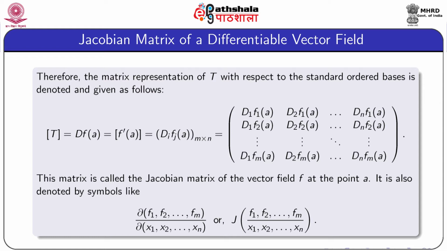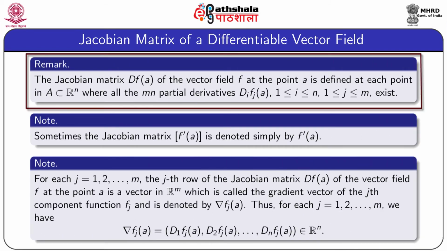It is also denoted by symbols like those shown here, del (F1, F2, ..., Fm) by del (x1, x2, ..., xn), or J (F1, F2, ..., Fm) by (x1, x2, ..., xn). Here J stands for Jacobian.